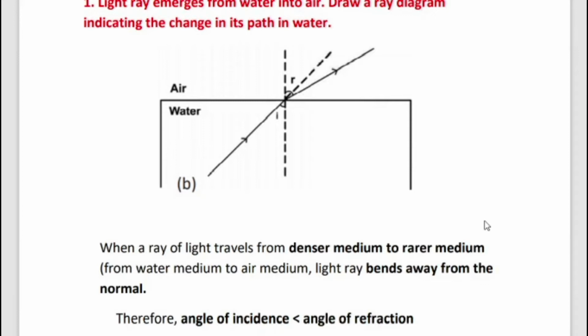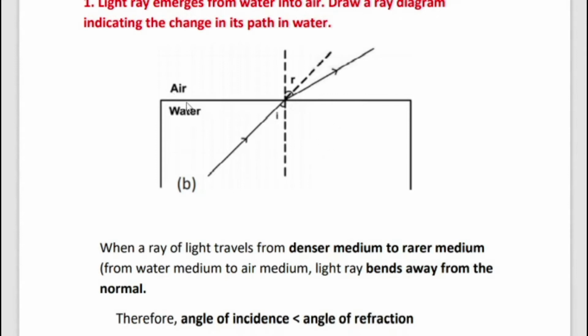The laws of refraction mean that the incident ray, the refracted ray and the normal to the interface of two transparent media at the point of incidence all lie in the same plane. Here this is the incident ray, this is the refracted ray, and this is the normal.